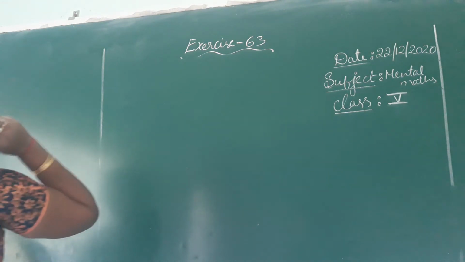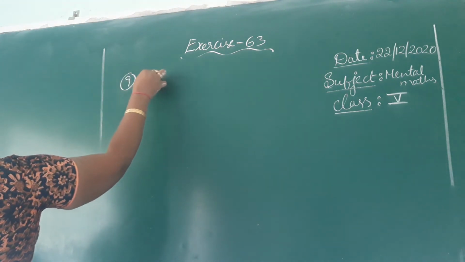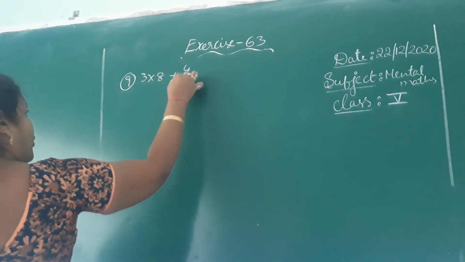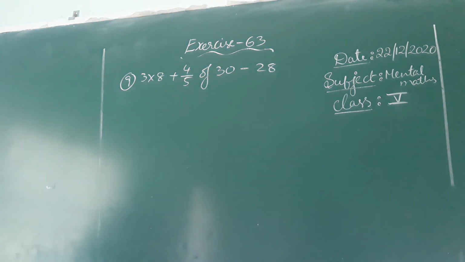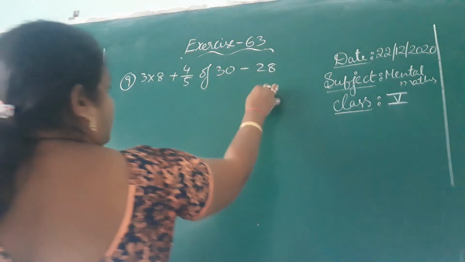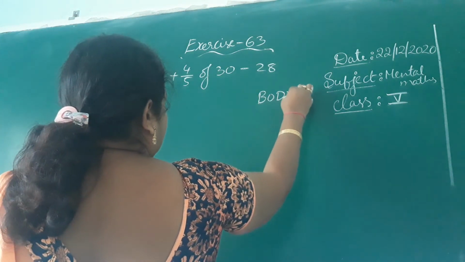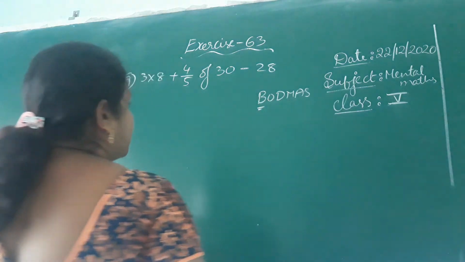It's about the BODMAS rule. 3 into 8 plus 4 by 5 of 30 minus 28. This sum is about the BODMAS rule. So first you have to simplify brackets, but none were given.